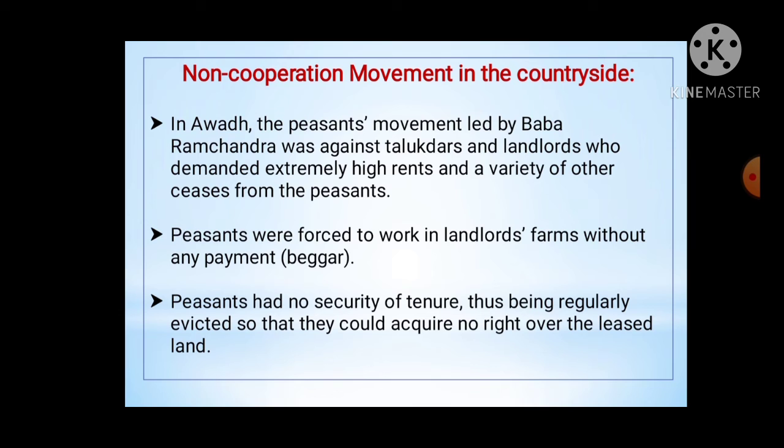Peasants had no security of tenure, being regularly evicted so that they could acquire no right over the leased land. Even if they worked continuously on the same land, they would not get any right on the land, nor any right on the crop.